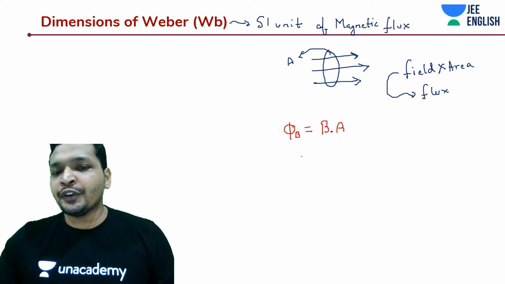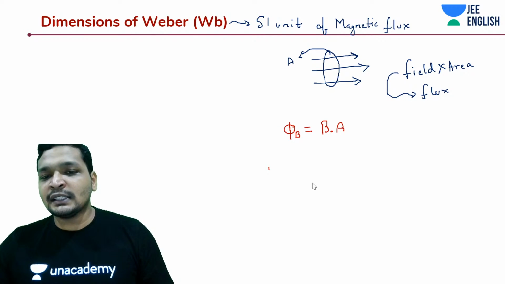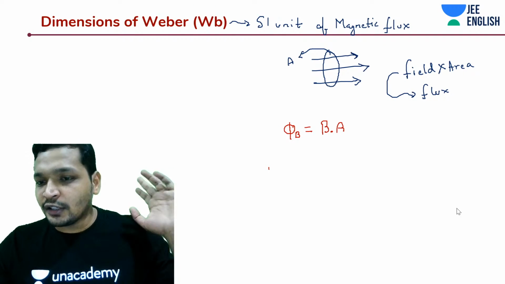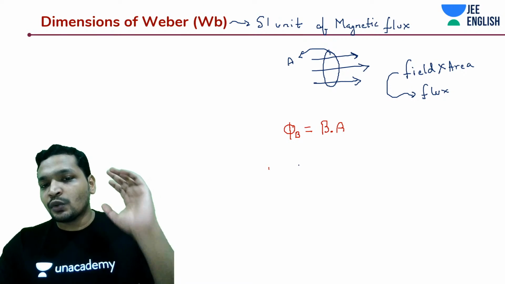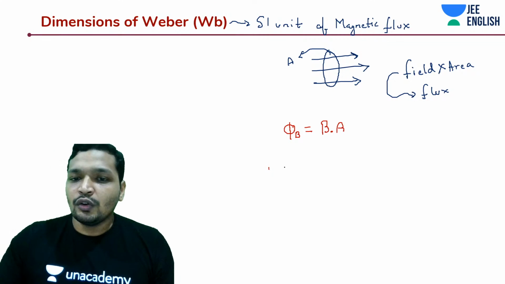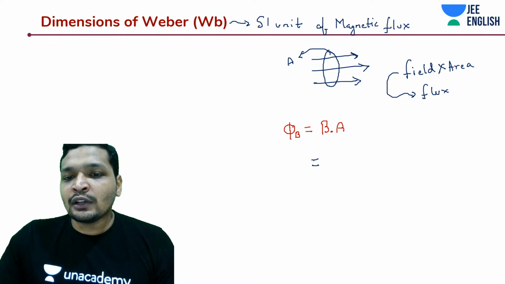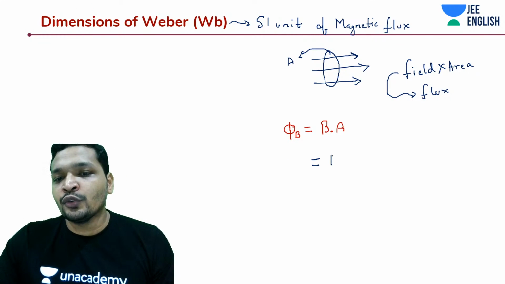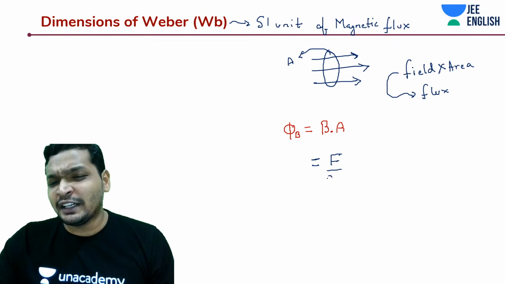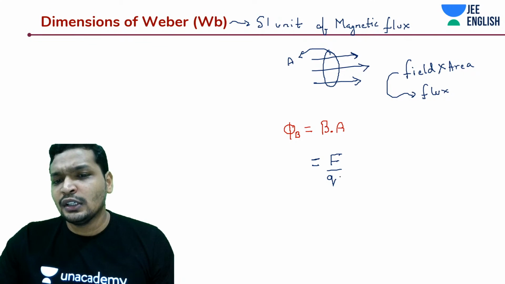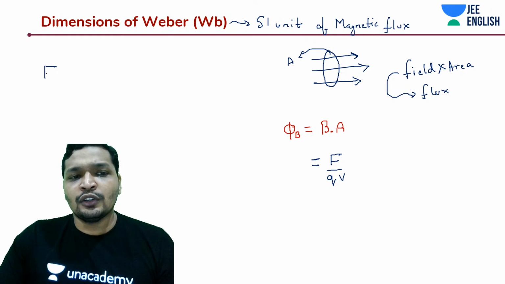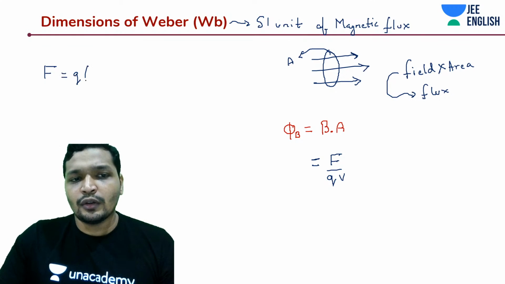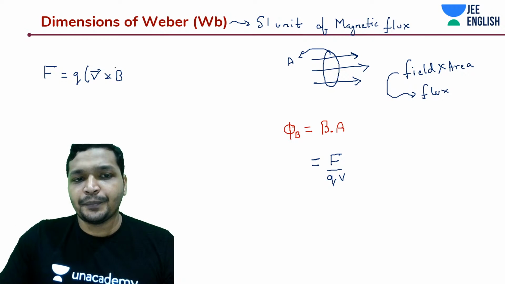But in our case, we are going to do dimensional analysis. So we'll mess up everything, we'll spoil all our concepts and just try to derive the units. So our objective is to only derive the units. Okay. So how do you calculate for magnetic field? You know what to do. It should be F divided by Q into V, since F is equal to Q into V cross B.